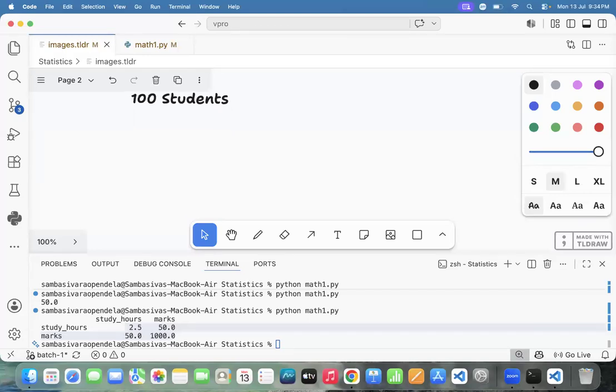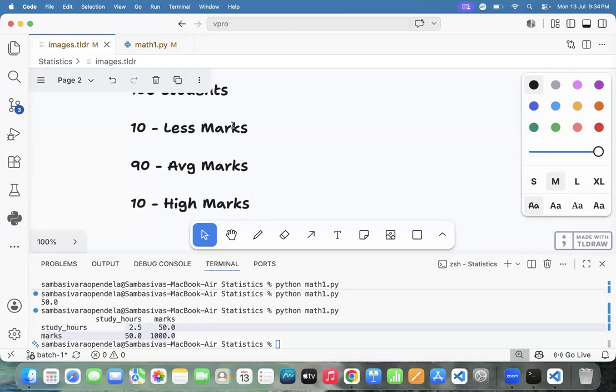In 100 students, assume 10 students will score very less marks, and 90 students will score average marks, the safe zone. And 10 students will score high marks. This kind of distribution we can call normal distribution.